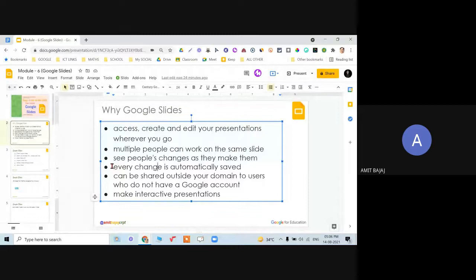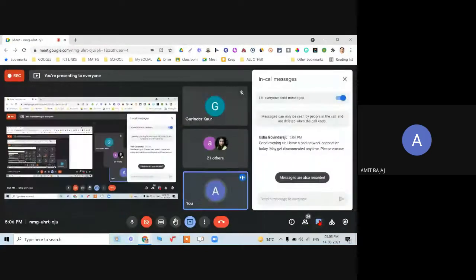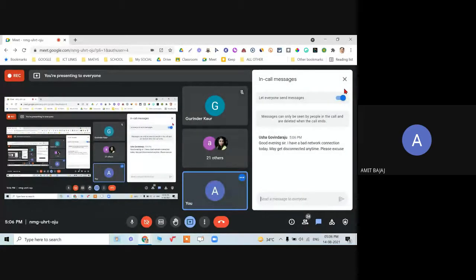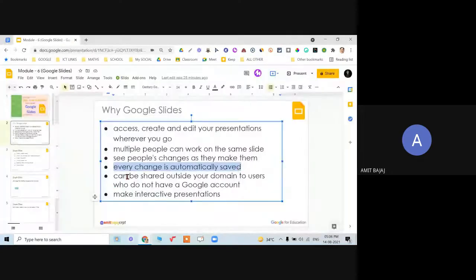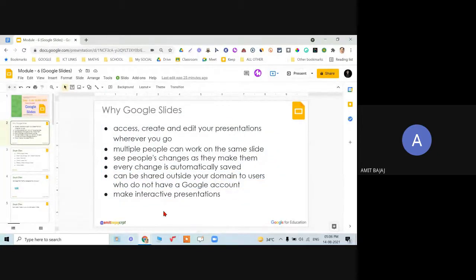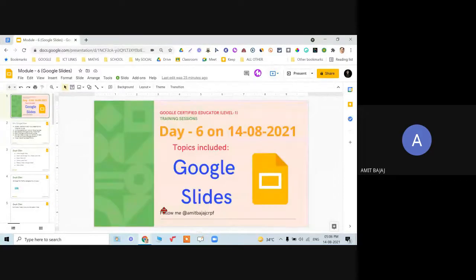In case you are using your official account, the name of your colleague, the member, will also be displayed. Every change is automatically saved, that of course we all are well aware of. Next, you can share outside your domain to users who do not have a Google account also. So even if the person does not have Gmail, they can still view your presentations.